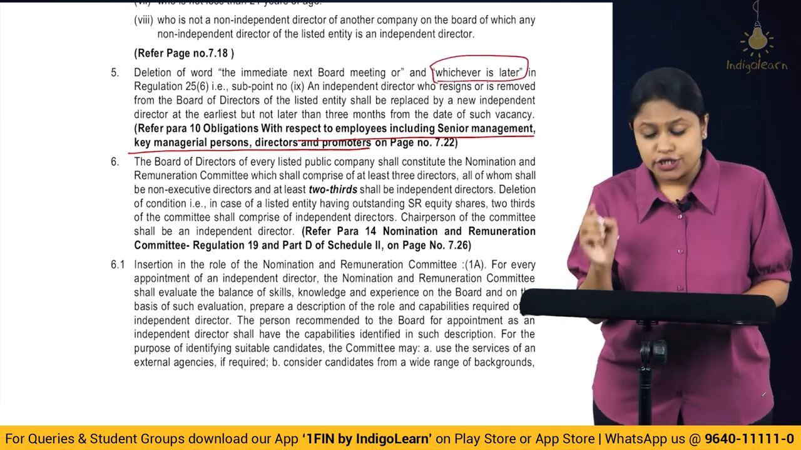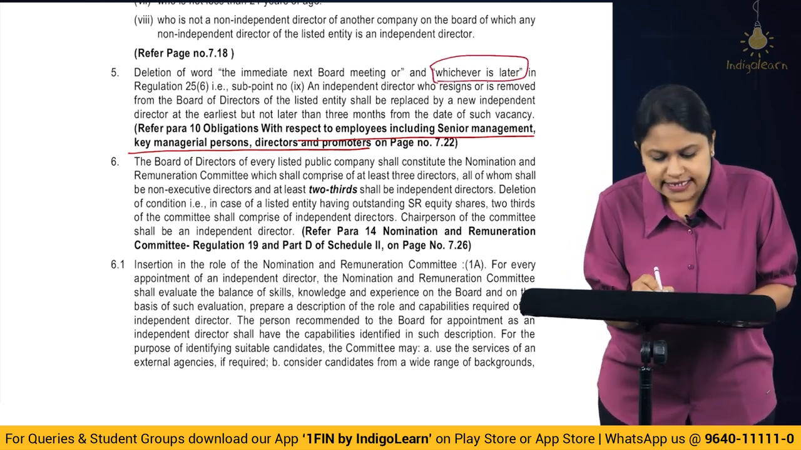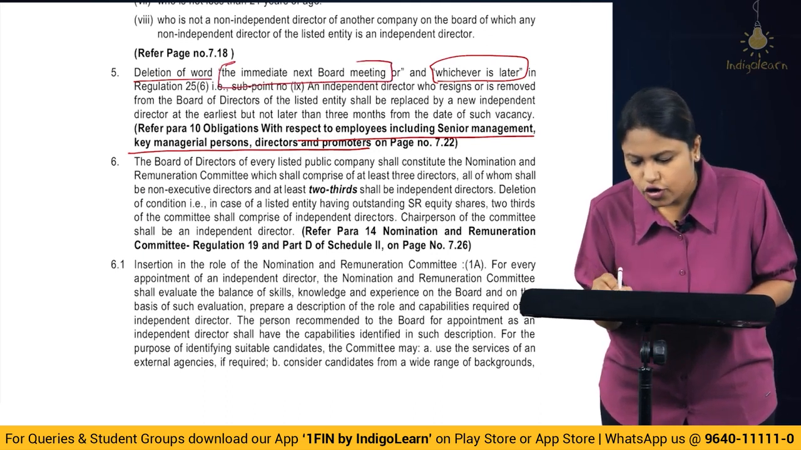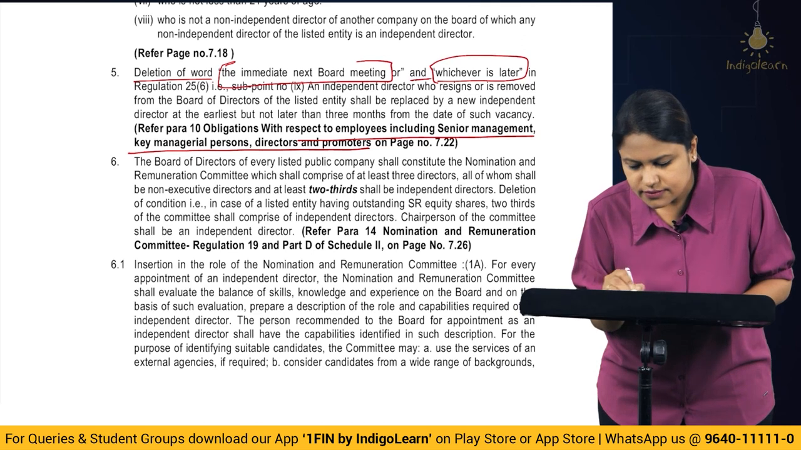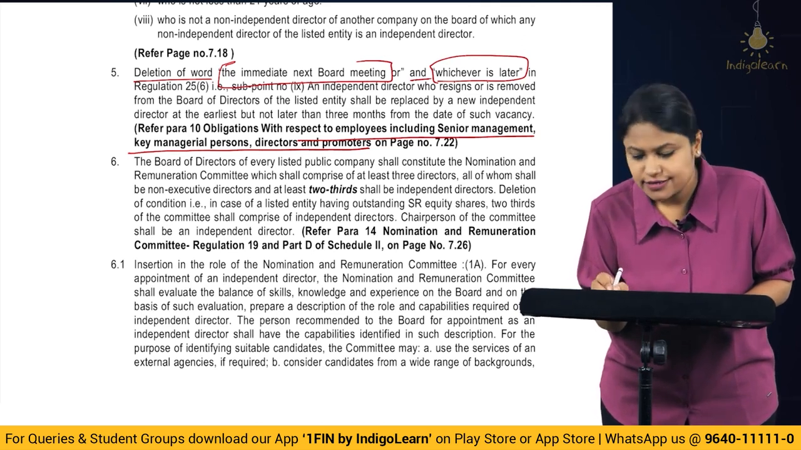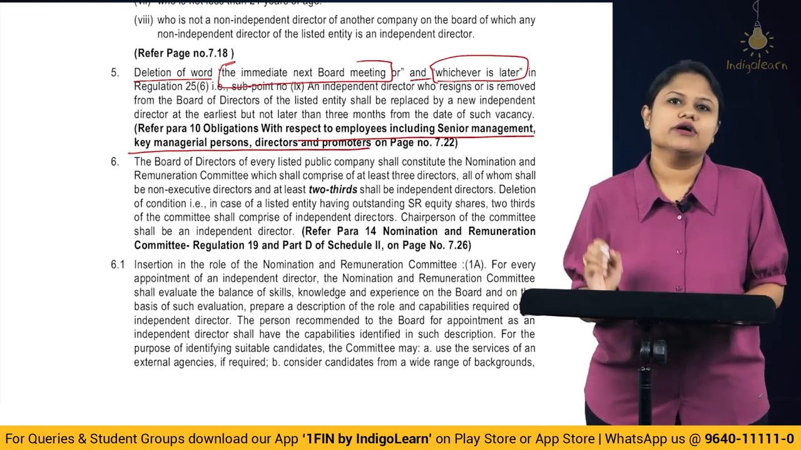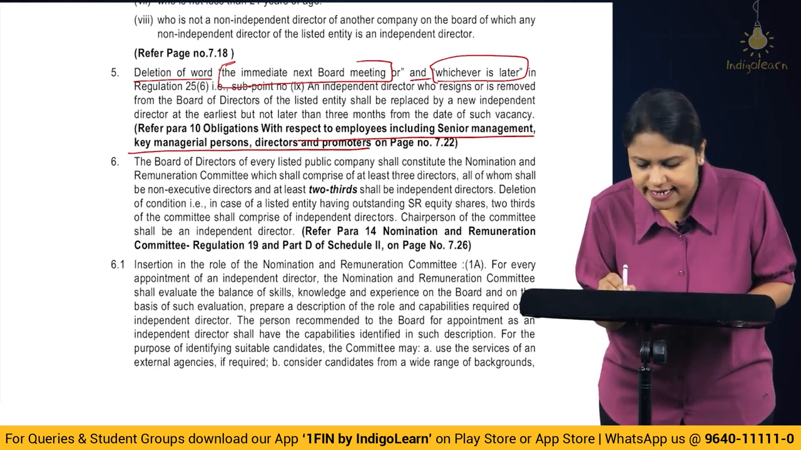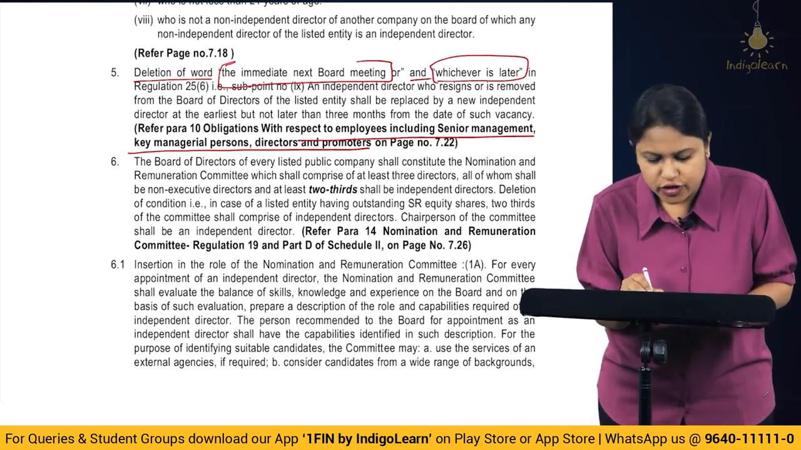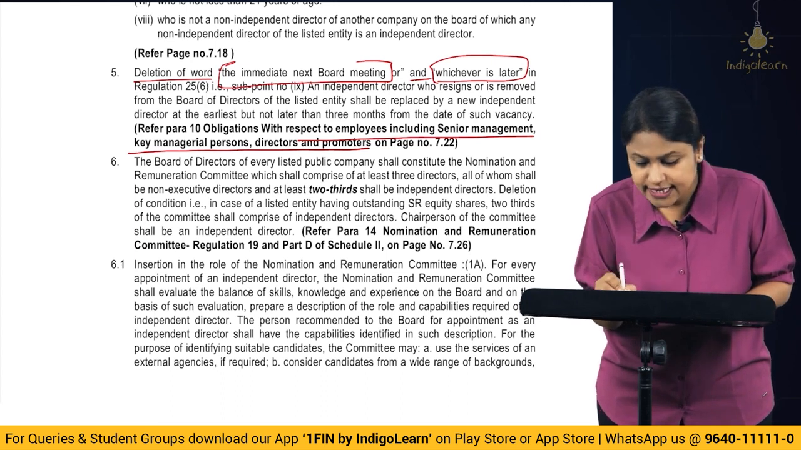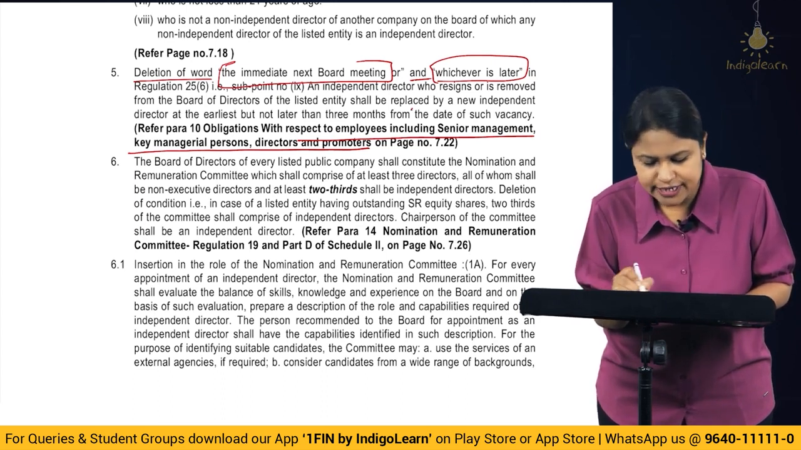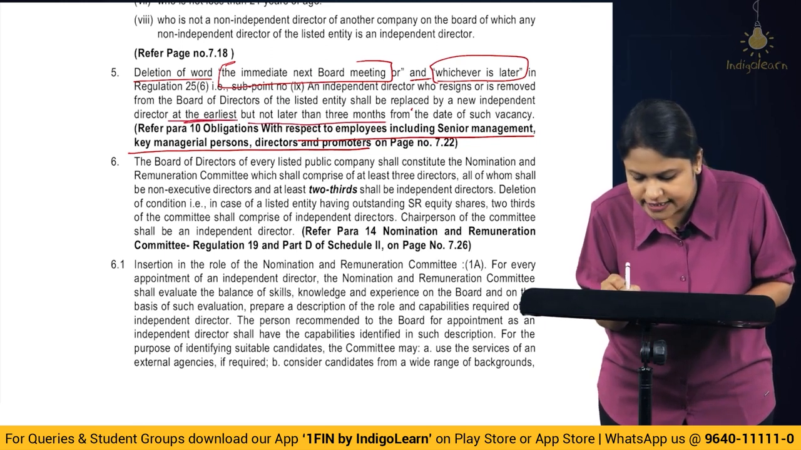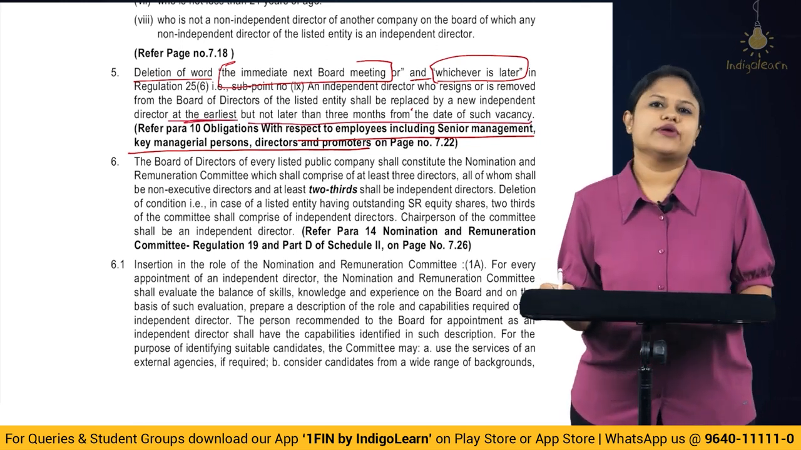That was given. So now what they are telling is, they have deleted the words, the immediate next board meeting, or the comparison was done whichever is later. So whichever later is also eliminated. That means now how will you read is, an independent director who resigns or is removed from the board of directors of the listed entity shall be replaced by a new independent director at the earliest, but not later than 3 months from the date of such vacancy.